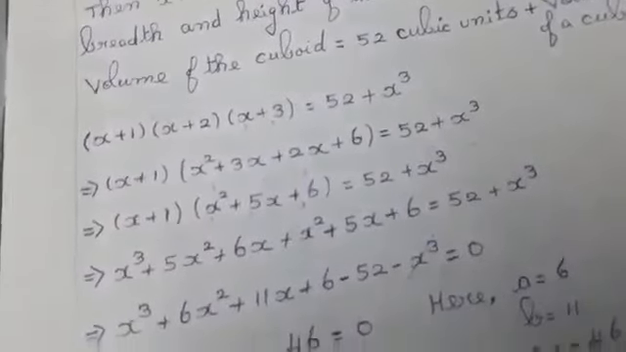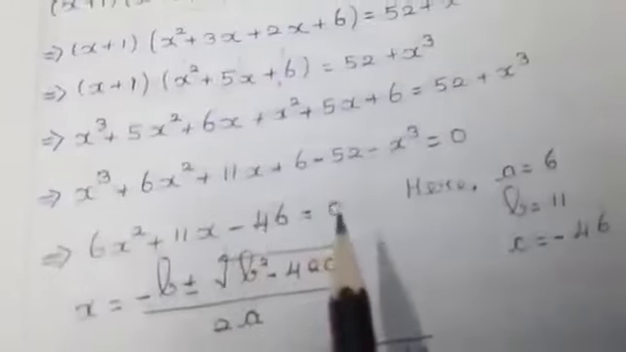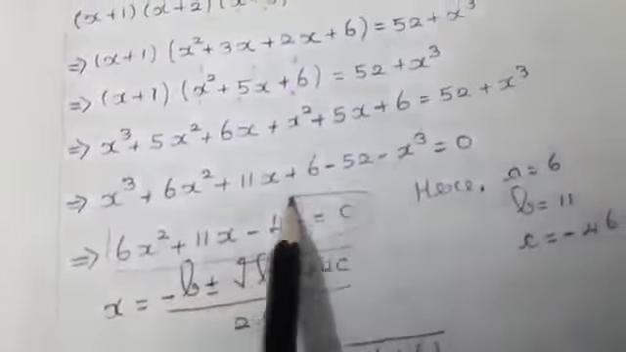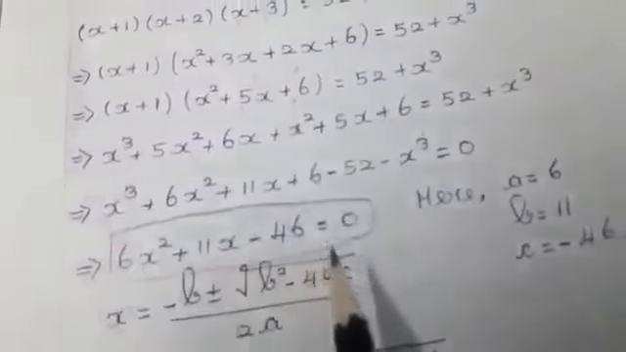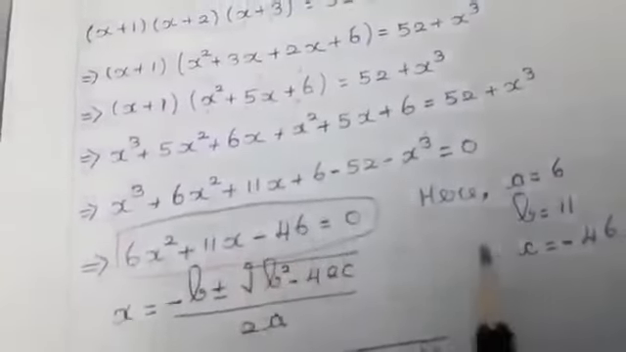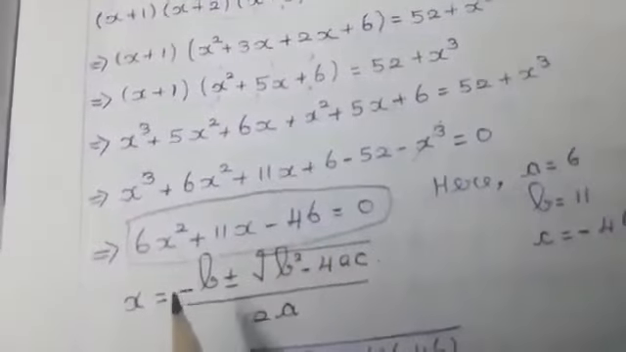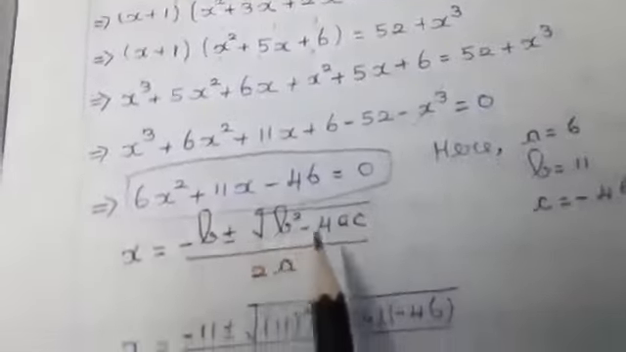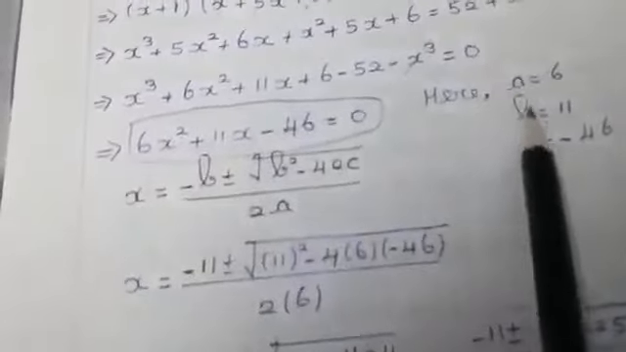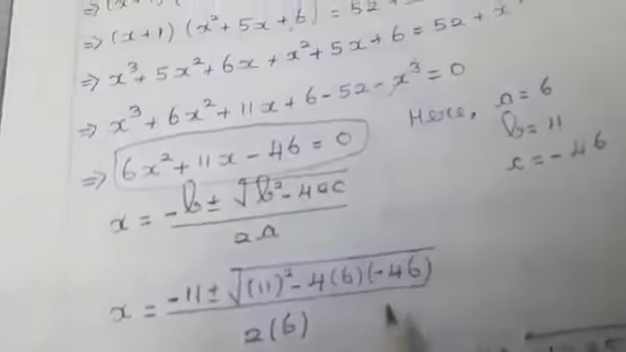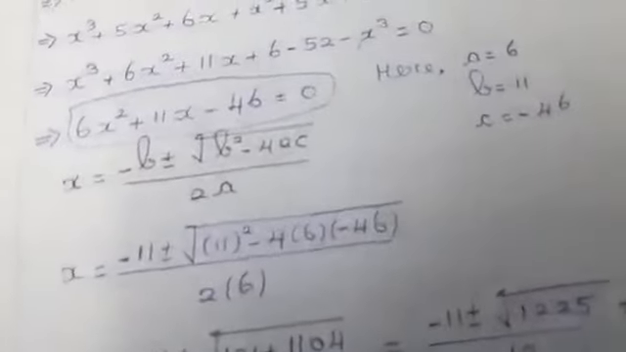6x square plus 11x minus 46 equal to 0. I will be getting an equation, and this is a quadratic equation. I am going to solve it and bring the answer for x. For the quadratic equation, I am going to use the quadratic formula, that is x equals minus b plus or minus root of b square minus 4ac by 2a. Here I am taking a equal to 6, b equal to 11, c equal to minus 46. You calculate and the final answer will be x equal to 2.